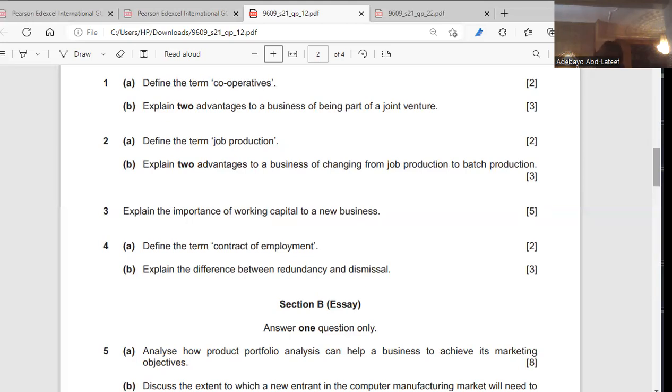So what is the importance of having working capital? Number one, it is used to finance the day-to-day running of the business, based on the definition. So that means you have money that you can use to run the business day in, day out. Resources are likely to be purchased, and so money needs to be available every now and then. As a business, maybe you have to produce. How do you produce? You have to buy raw materials. You need resources, yes or no? Yes. So working capital is also important to purchase resources that are needed for the operations of the business. Three, if you have rented the premises, you have to pay the rent. You have to pay wages. So that means you need working capital. Is it clear? Yes.